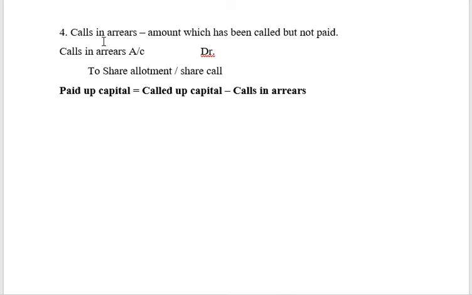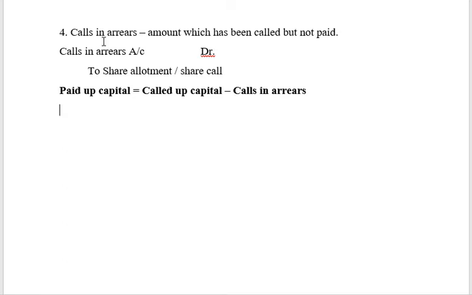Okay. So for example, at the time of application 2 rupees I have called. Allotment 3 rupees. Call 2 rupees. So how much in total have I called? Out of a 10 rupees face value, I have called for 2 plus 3 plus 2, which is 7 rupees. So what is the called up capital? Number of shares, say 75,000 shares into 7 rupees.